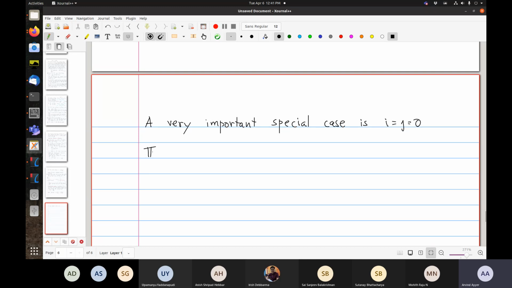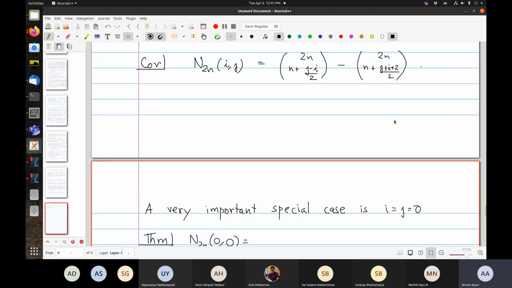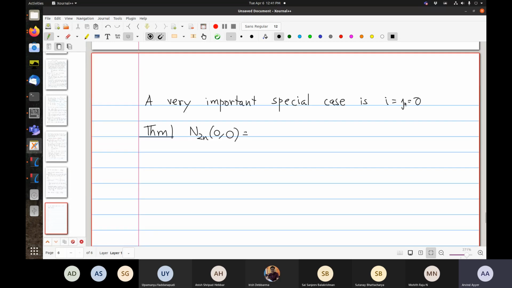So I'll call this a theorem simply because of its importance. So N(2n, 0, 0). You plug in i and j to be 0. So you get first term is 2n choose n, and the second term is 2n choose n plus 1.